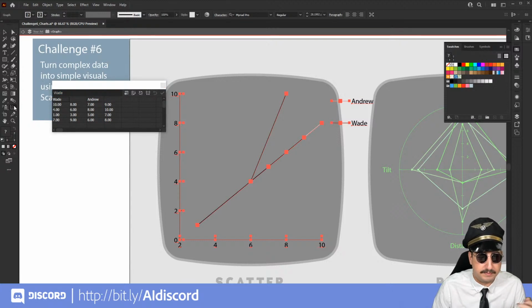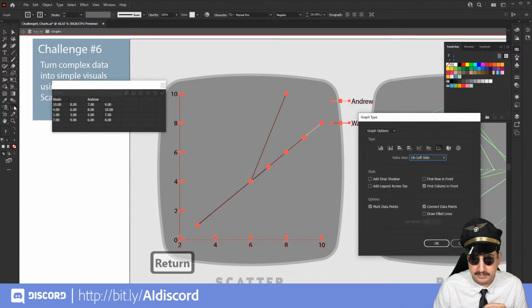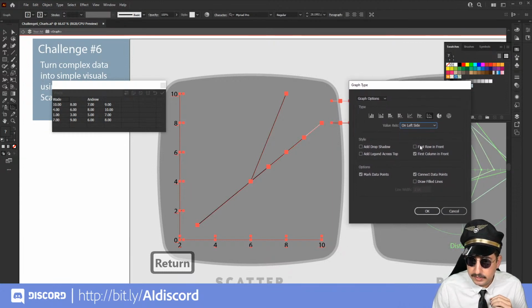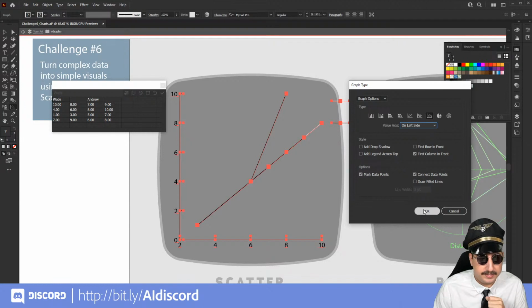So we're going to click on the graph tool again, and we are just going to hit enter. And that will go ahead and put everything in here. And we do want to connect the data. Maybe we don't. Yeah, let's go ahead and connect the data. And then we are going to hit OK.